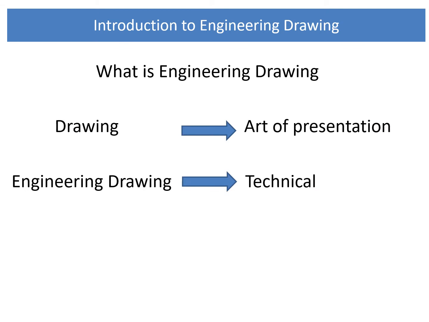Now what is drawing? What is engineering drawing? Drawing is an art or technique of producing images on a surface, usually paper, by pencil or pen. Engineering drawing relates to technical drawing. It has a definite set of rules.